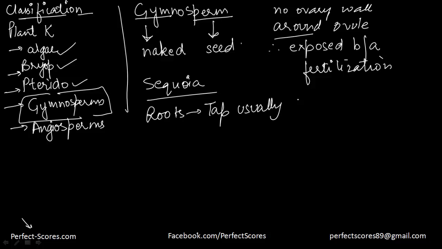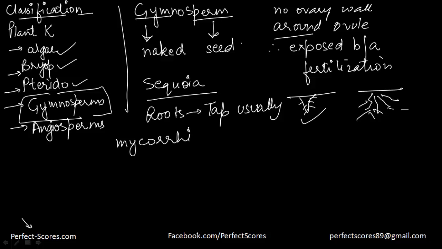The roots of gymnosperms are usually taproots. Taproots means a single thick root below the ground with a few fibers. And if you remember, fibrous roots were like this. Lots of fibers. But in case of gymnosperms, usually you are going to find taproots. Now some kinds of plants have roots that are also associated with different kinds of fungus. For example, mycorrhiza. That is associated with pine trees, while in some, special roots called coralloid roots are present. They are associated with nitrogen-fixing cyanobacteria.